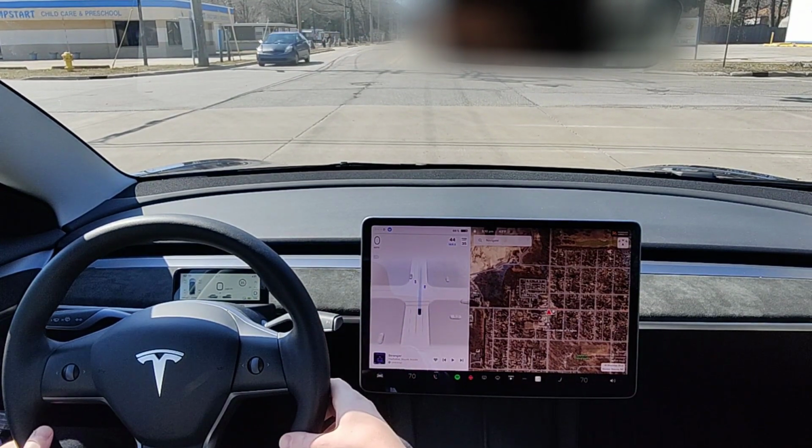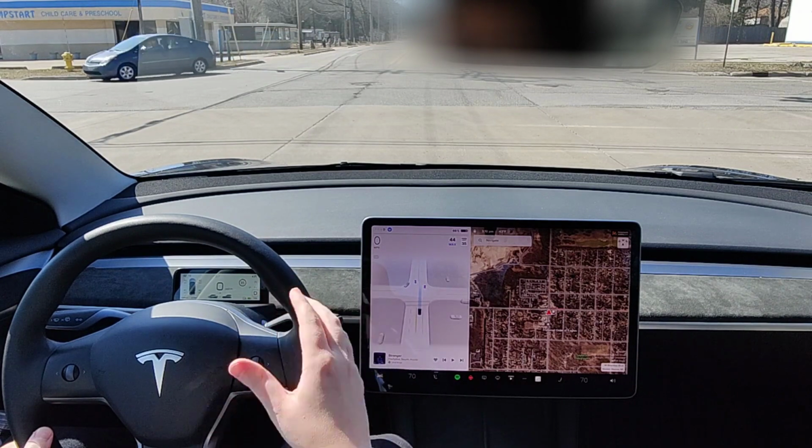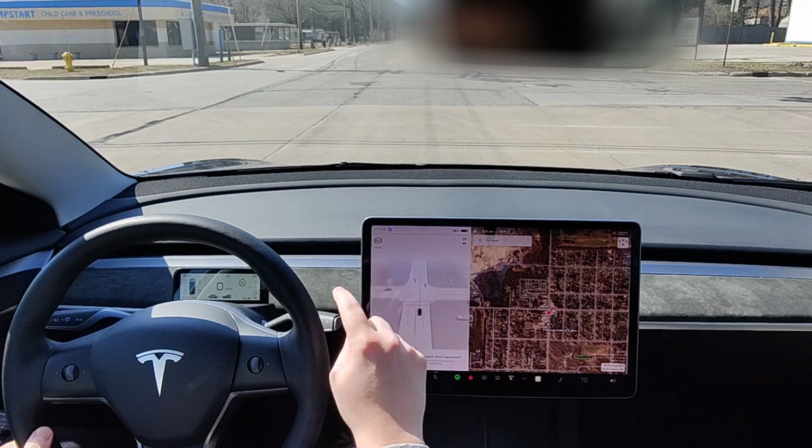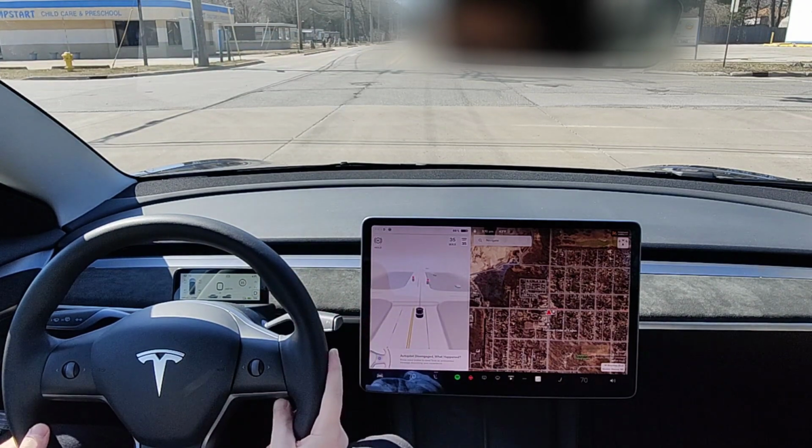If you want to disengage autopilot, either you can tap on the brake or you can click up on the right stalk, and then that will take you out of autopilot.